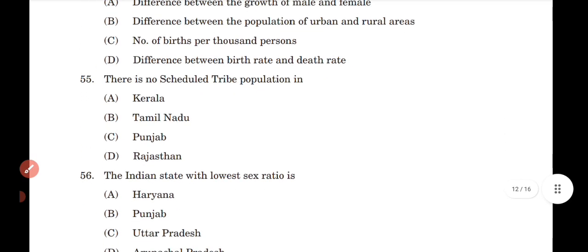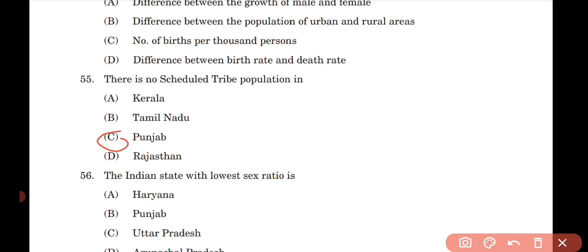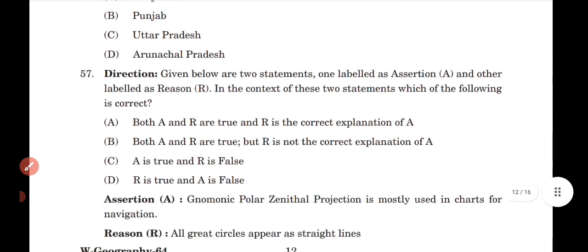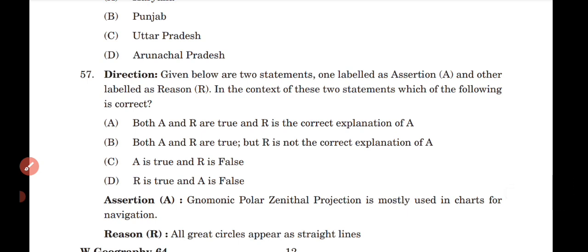There is no scheduled tribe population in Punjab. The Indian state with the lowest sex ratio is Haryana. Question 57, directions given below are two statements, one labeled assertion and other labeled reason.